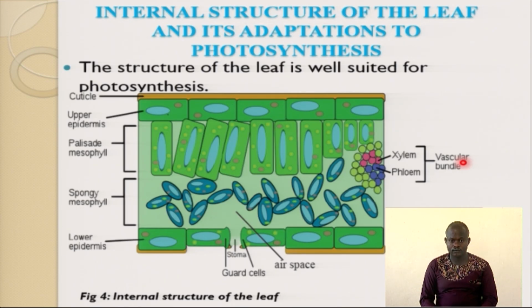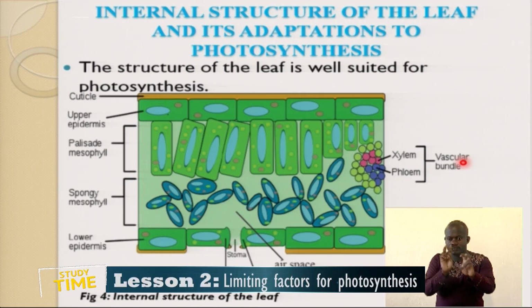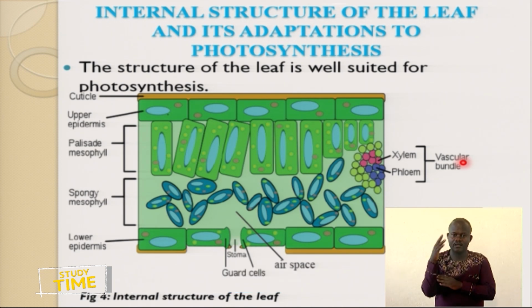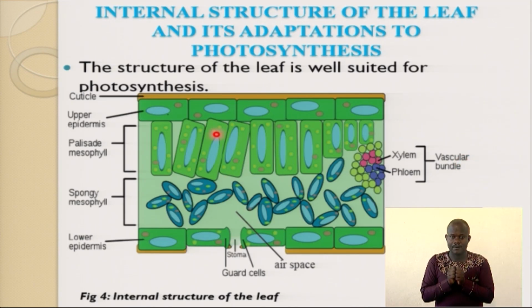So you're able to observe and see the internal structure of the leaf. And the internal structure of the leaf is where photosynthesis takes place. We have something which is green. We have been mentioning chlorophyll, the green pigment found in leaves, which is also very important in trapping sunlight energy.